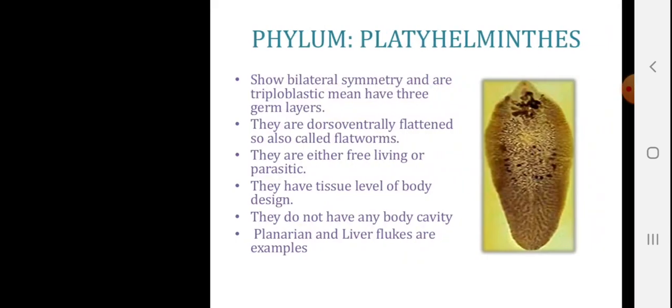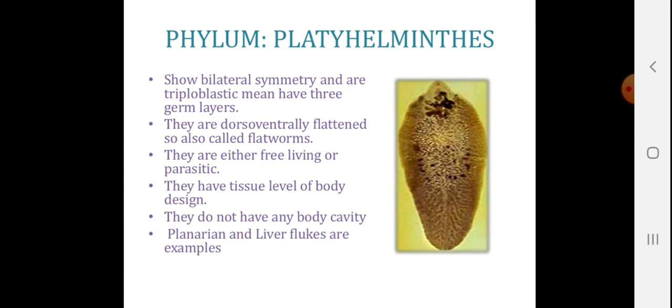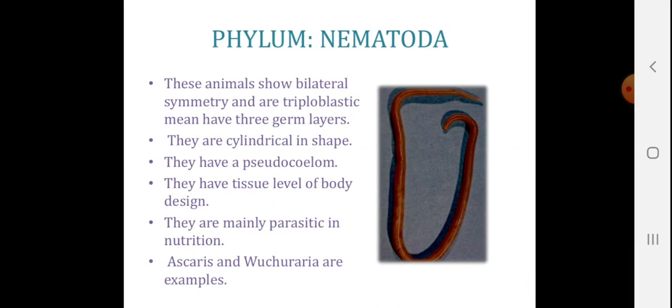Phylum Platyhelminthes show bilateral symmetry. You can see the figure. And are triploblastic, means have 3 germ layers. They are dorsoventrally flattened, so also called flatworms. They are either free living or parasitic. They have a tissue level of body design. They do not have any body cavity. Planarian and liver flukes are the examples.